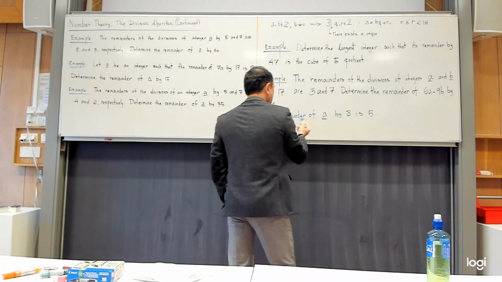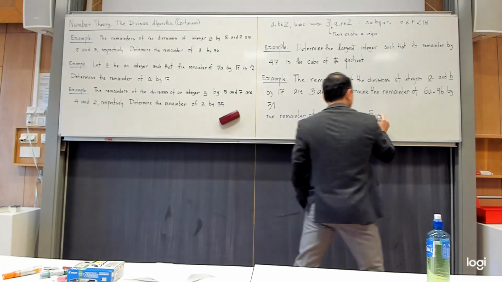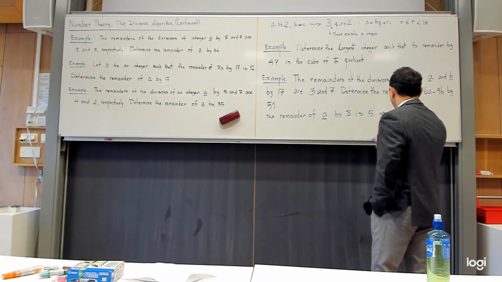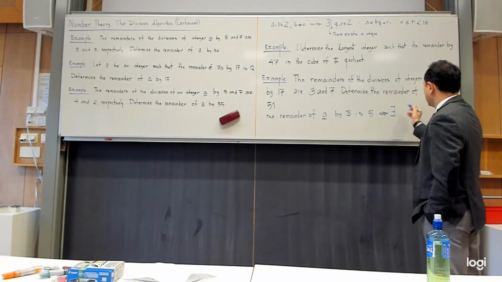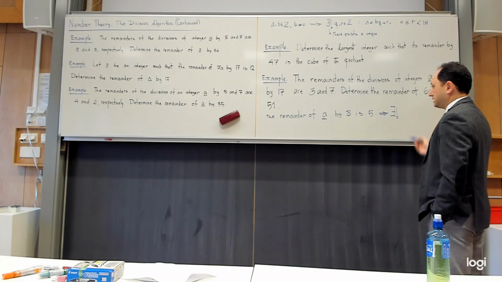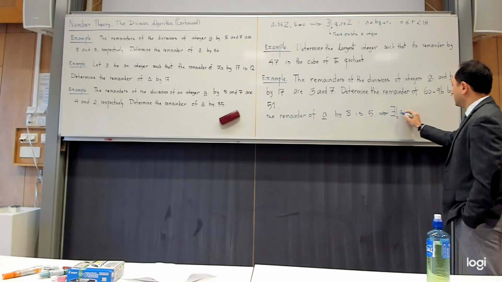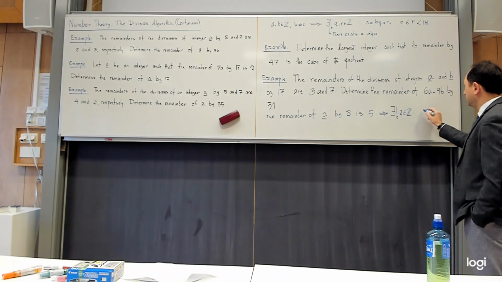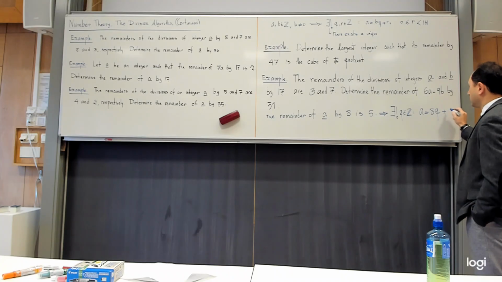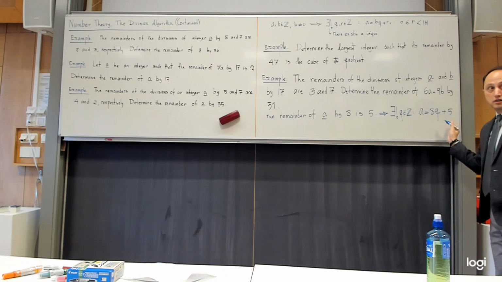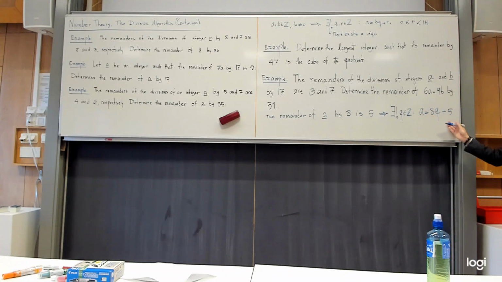This is the given information. So from here, what you can conclude is there exists, and you can emphasize that the number is unique, Q in Z, such that A is equal to 8Q plus 5. Is that understandable? So that's the mathematical translation of this English sentence.